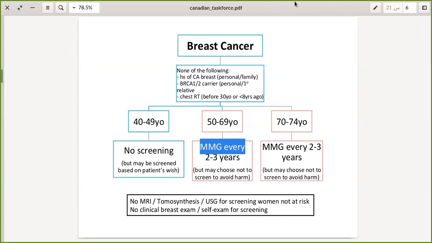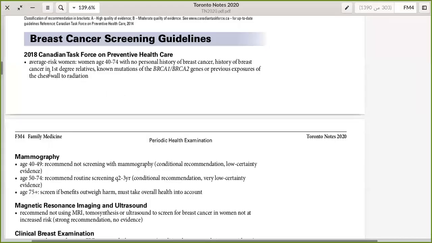Okay, so let's get back to the Toronto Notes and see what is written there. So the guidelines came out in 2018. It shows that average risk women, we mean by average risk women that the patient does not exhibit either of the 3 points that we said. The patient has no personal history of breast cancer.